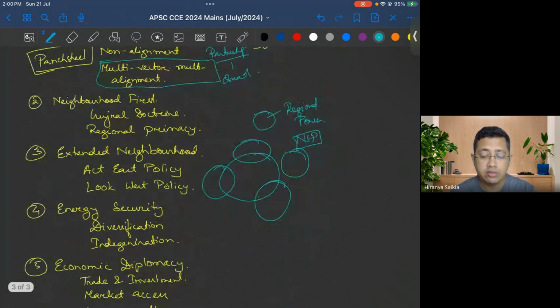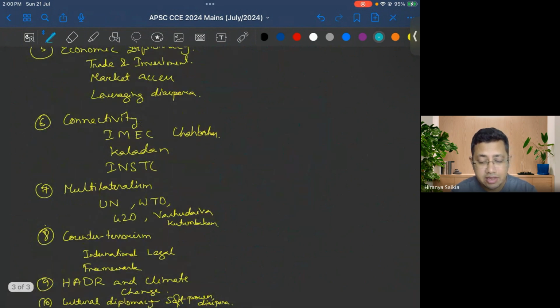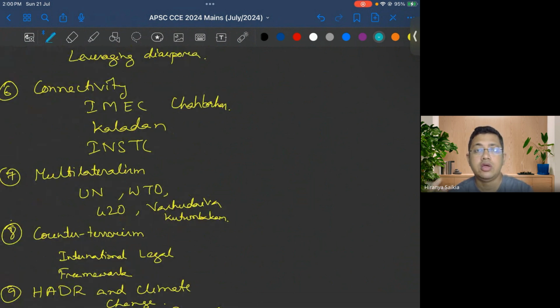Beyond the extended neighborhood, across the rest of the world, we espouse the idea of multilateralism. We support international institutions, whether the UN, WHO, the Trade Organization or G20, which are global symbolic institutions. The UN is a truly global institution. So our basic principle is Vasudhaiva Kutumbakam, that sees the world as one family. That is how we envisage the vision for the entire world.